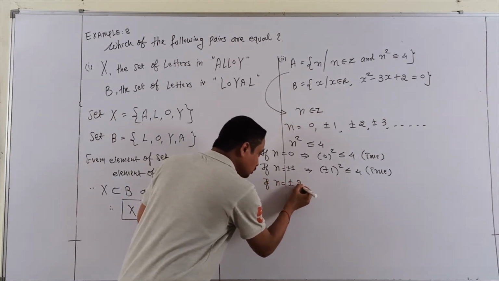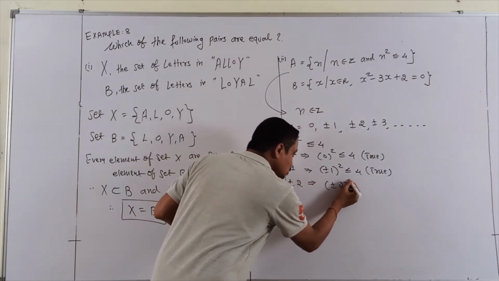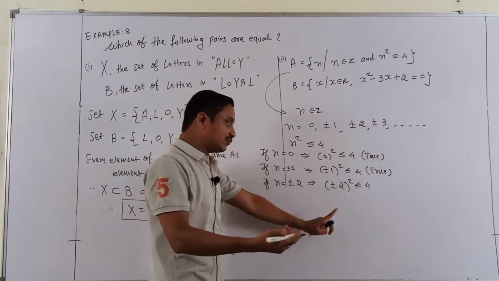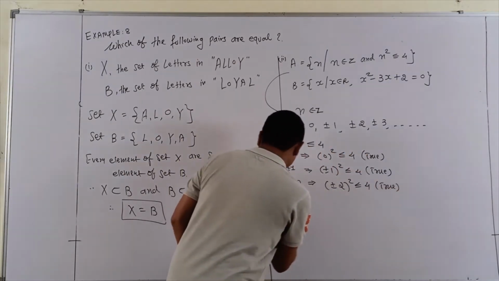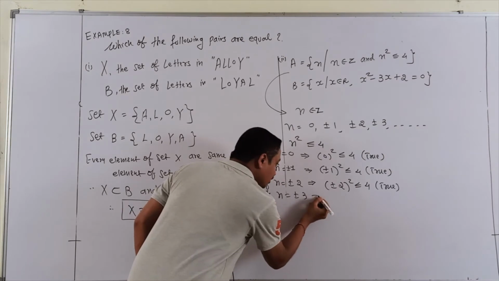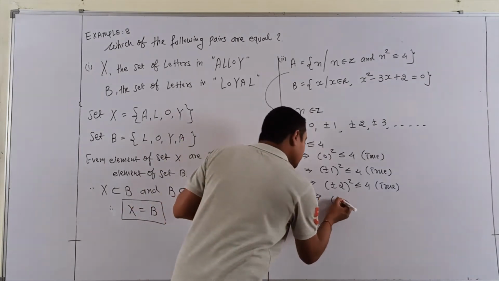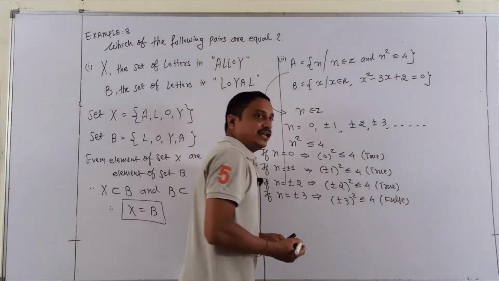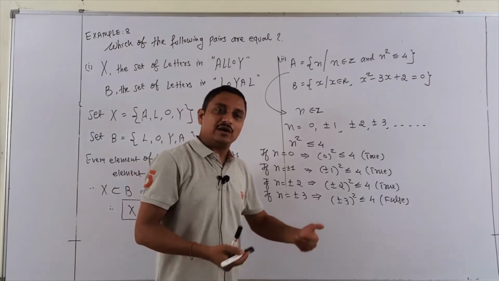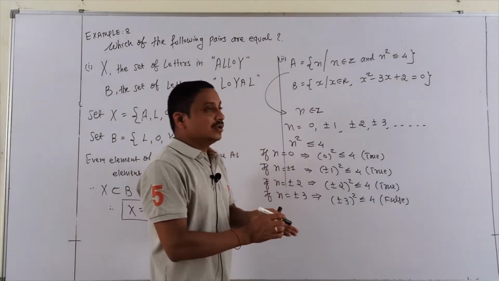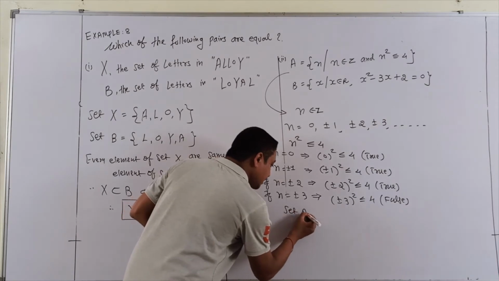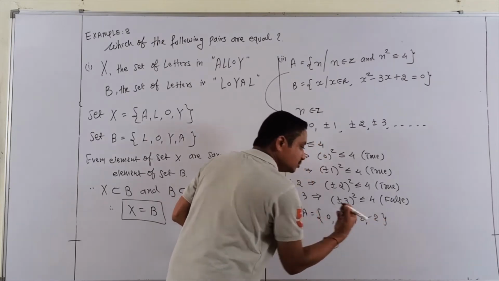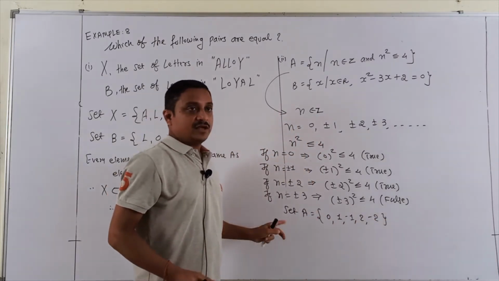If N is equal to plus or minus 2, then 2 squared is 4 and minus 2 squared is also 4. That is true. But after that I am not continuing, because plus or minus 3 squared is not less than or equal to 4. It is false. Finally 3, 4, 5 all are false. Only these are true. It means set A is 0, 1, minus 1, 2 and minus 2.